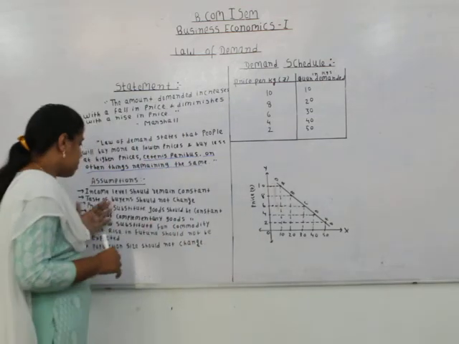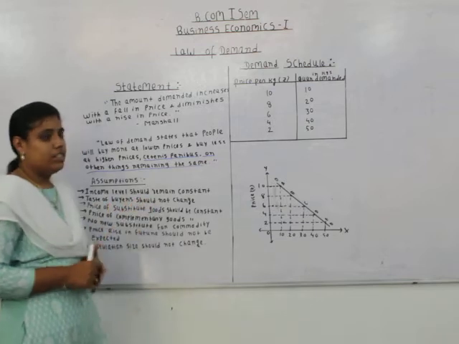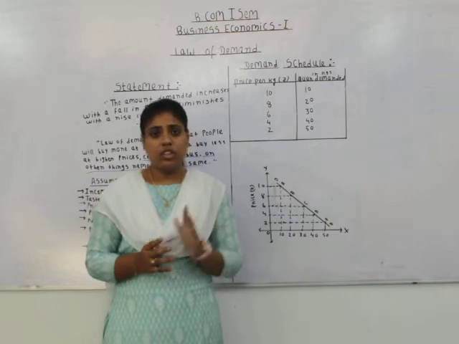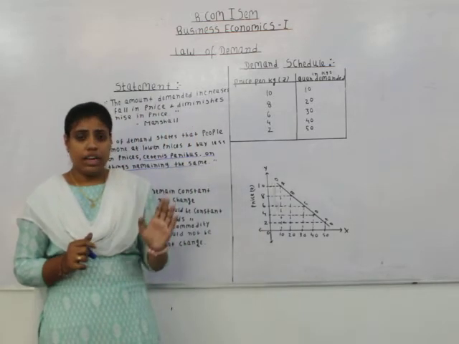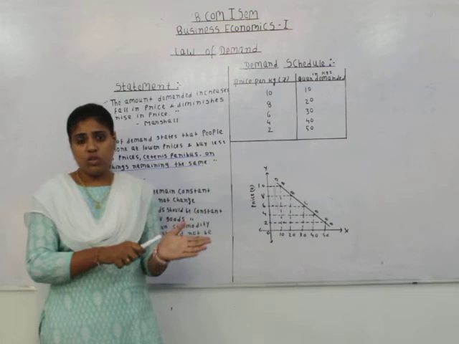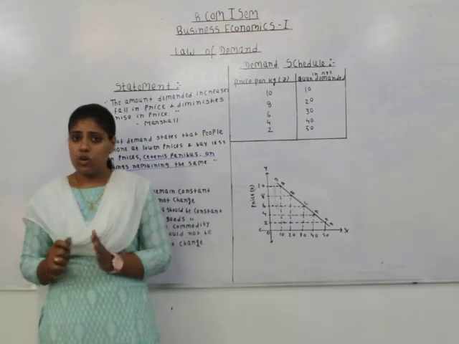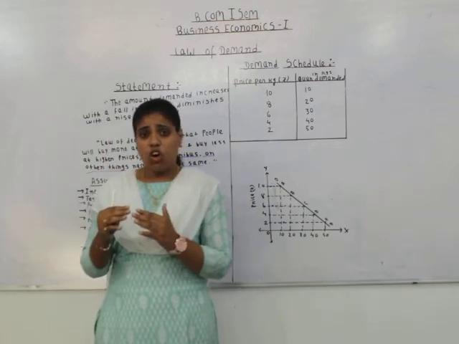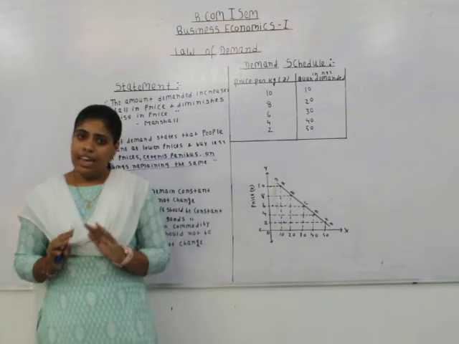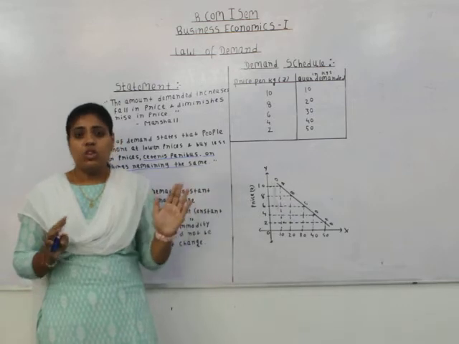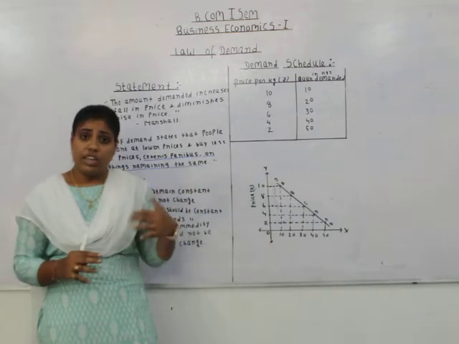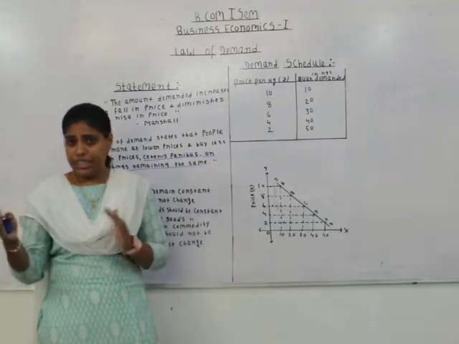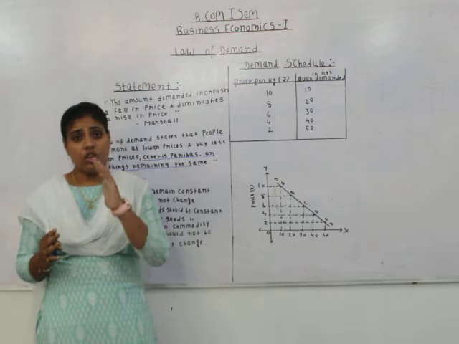The next one is that the price of substitute goods should be constant. See, there we will take the example of tea and coffee. Tea is priced at rupees 50 and coffee is also priced at rupees 50. Now the price of coffee decreases to rupees 30 and the price of tea remains the same. So what will happen? Those who earlier used to consume tea, as coffee is a substitute good for tea, will move towards coffee.